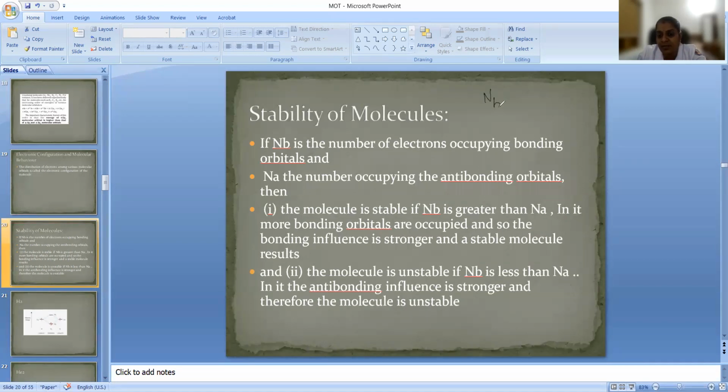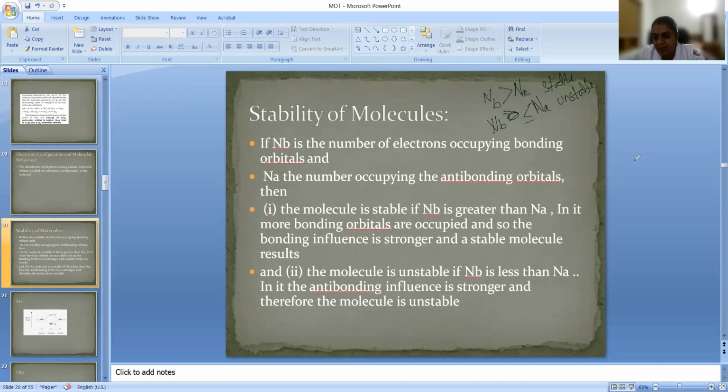If the number of electrons in bonding molecular orbitals is greater than in antibonding molecular orbitals, the molecule is stable. If it is less than or equal to the number of electrons in antibonding molecular orbitals, the molecule will be unstable.